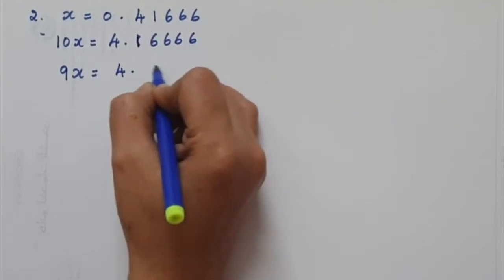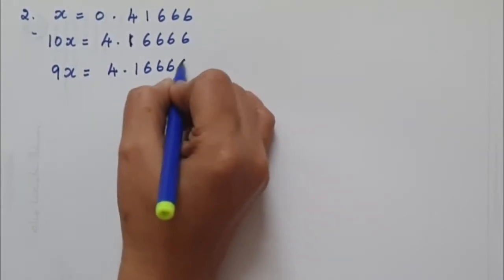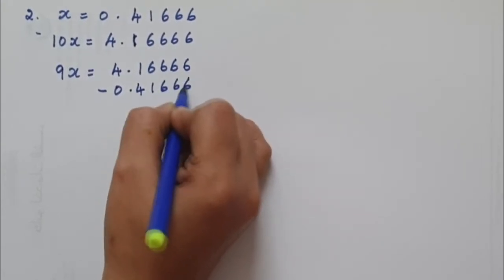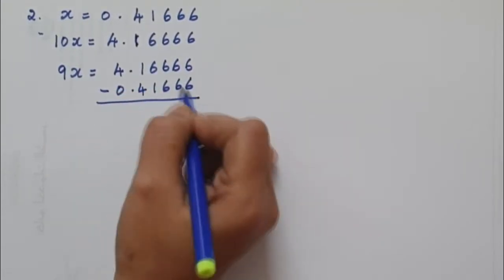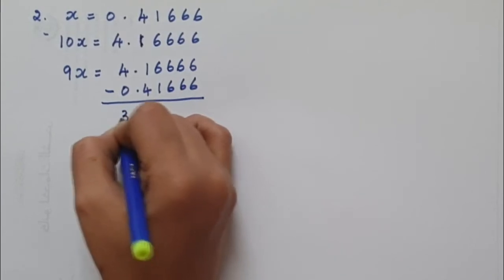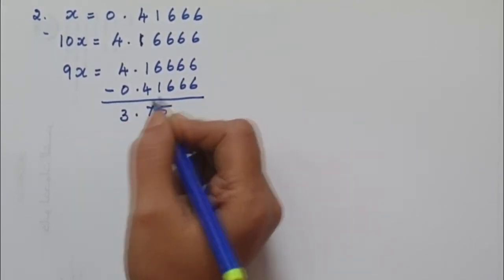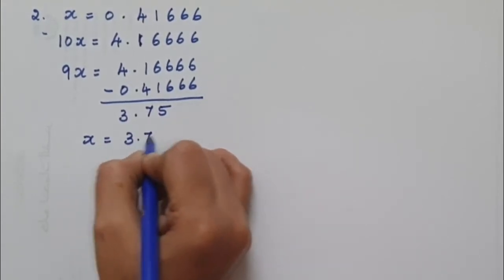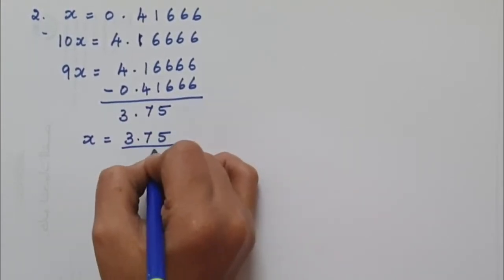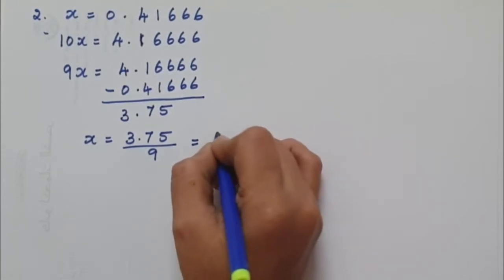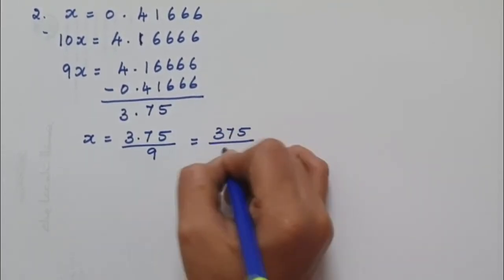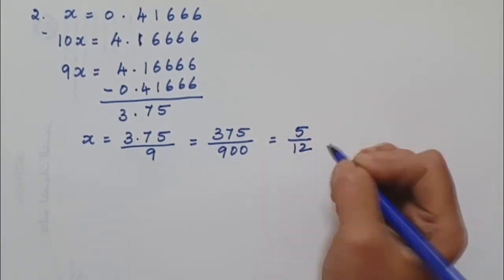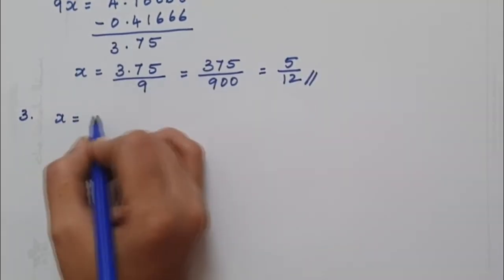So now subtracting, 10x minus x is 9x. And I'll write it one below the other as I wrote it before. Minus 0.41666. So when I subtract it, we get 3.75. So x will be equal to 3.75 divided by 9, which gives us 375 over 900, which is equal to 5 over 12.